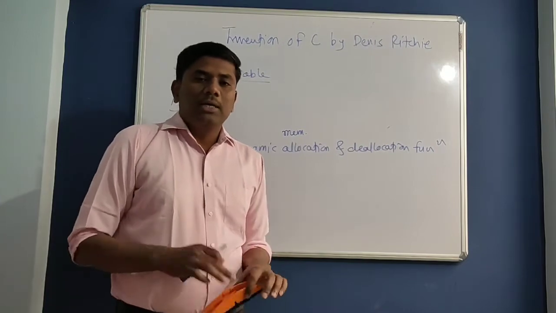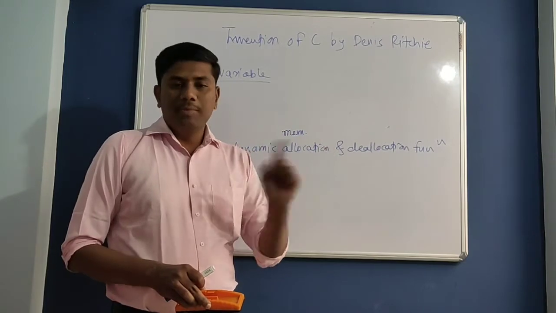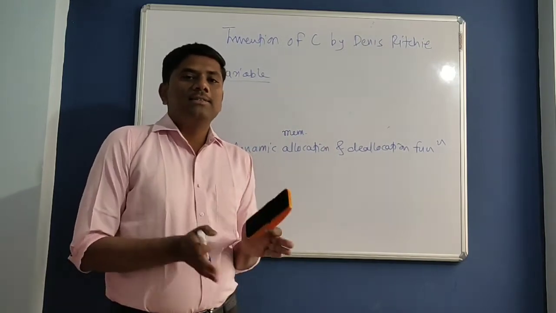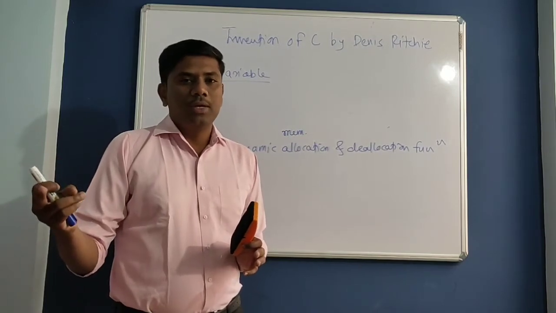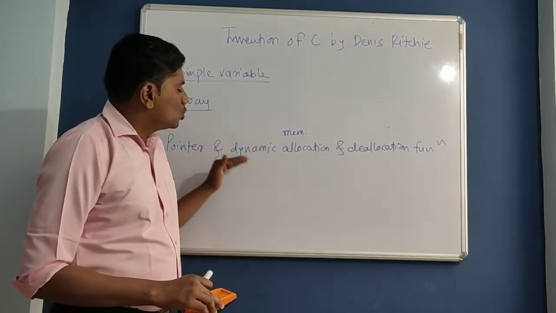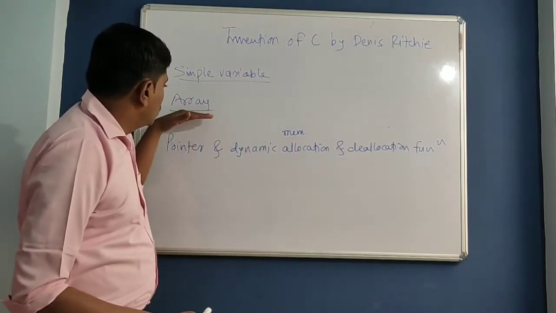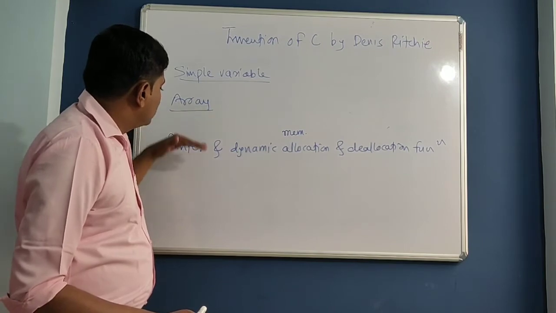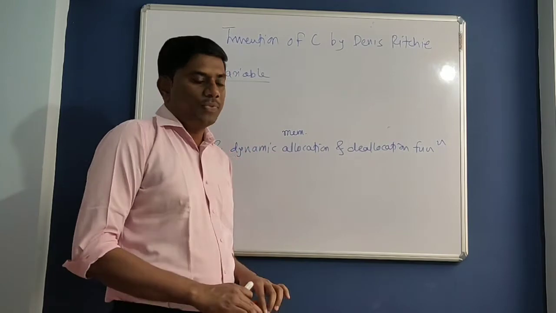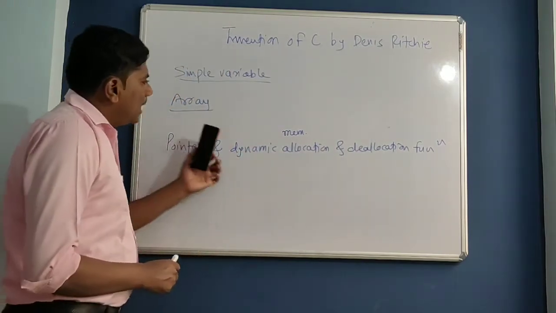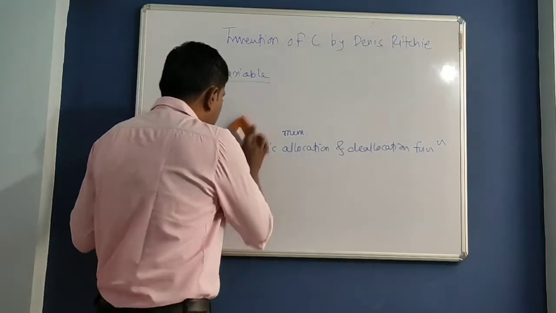So if the array size is greater than the number of elements, there was memory wastage, and if the array size is less than the number of elements, we can't store those extra values. So this is the solution to that particular problem. Okay, so after array, or to overcome the drawback of array, Dennis Ritchie invented the concept pointer and these functions. Okay, now array has one more drawback. So what is that? We'll see.